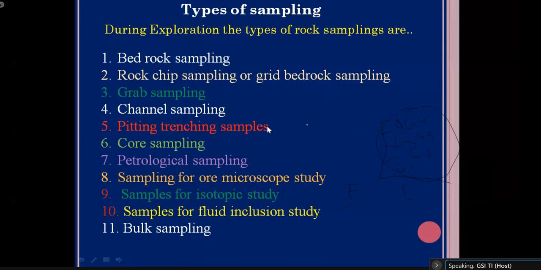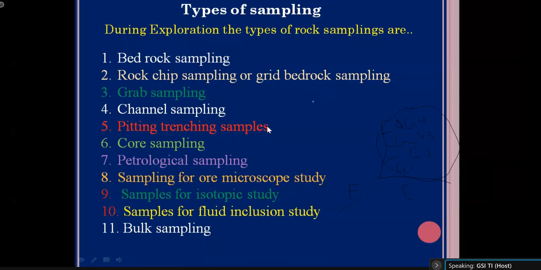The first one is the bedrock sample, then the rock chip sample, then the grab sample, then the channel sample, pitting and trenching sample, core sample, and petrological sample. Then we sometimes collect samples for ore microscopic study, then samples for isotopic study: sulfur isotope, oxygen isotope, fluorine isotope, chlorine isotope. There are different isotopes. Isotopic study is generally carried out to know the source of those sulfurs or the source of those metals. It is generally done in much higher stages. In lower stages, that is in the G4 stage, we never do the isotopic study, but it is also very important.